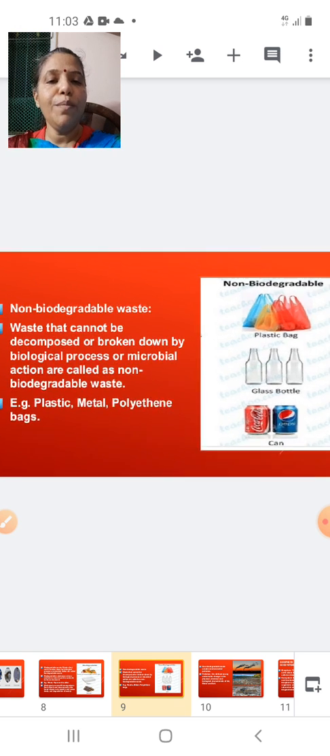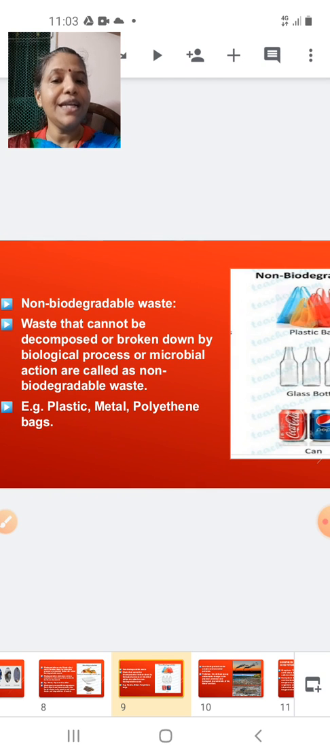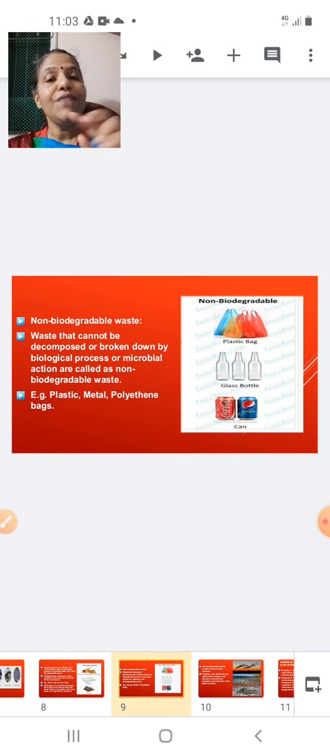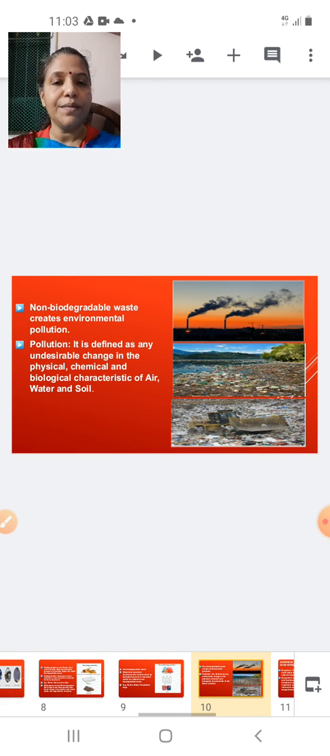Okay, so non-biodegradable waste that cannot be decomposed or broken down by biological process or microbial actions is called non-biodegradable waste. Example, plastic, metal and polythene bags. Now we will look into the next topic. So we saw what is waste. We classify the waste into two types, as biodegradable waste and non-biodegradable waste. Now let us go to the next topic.